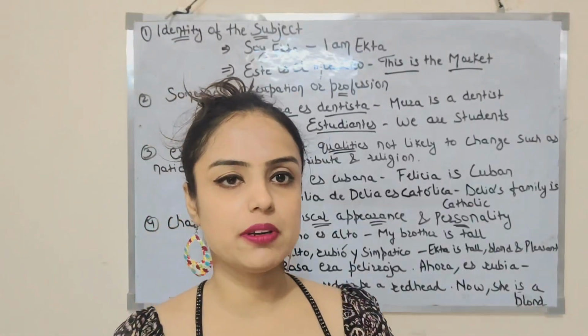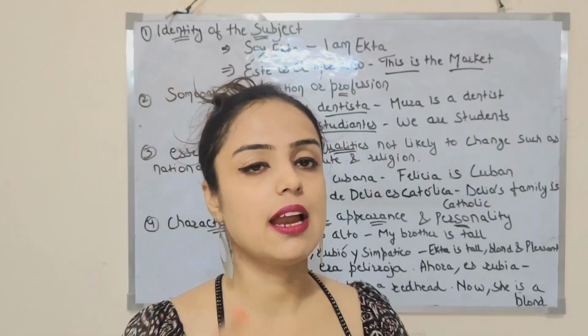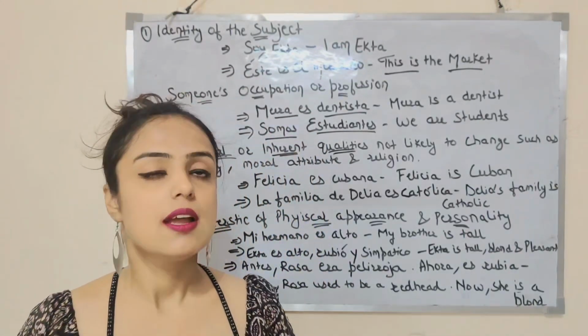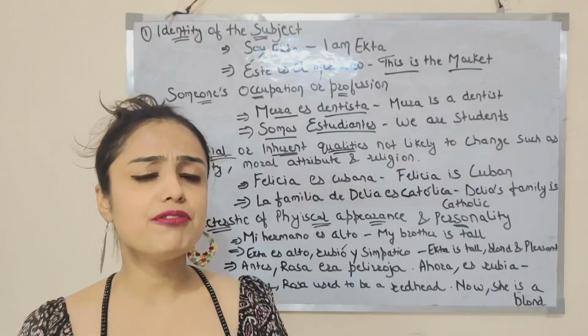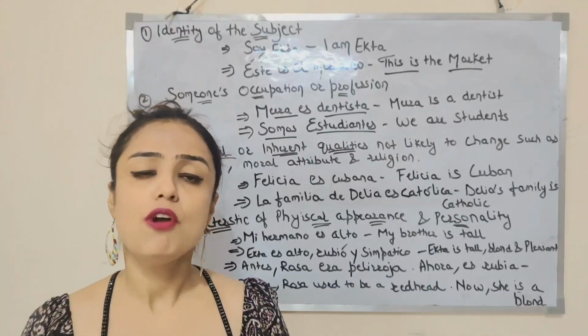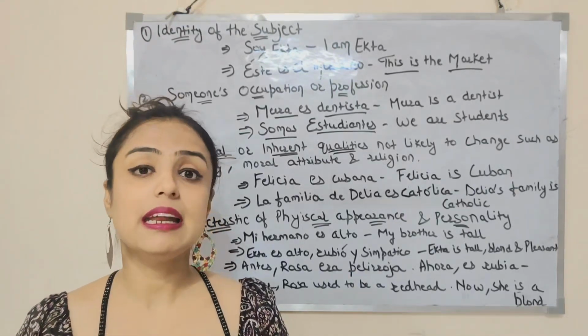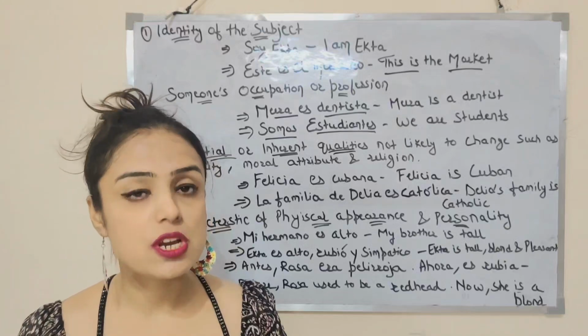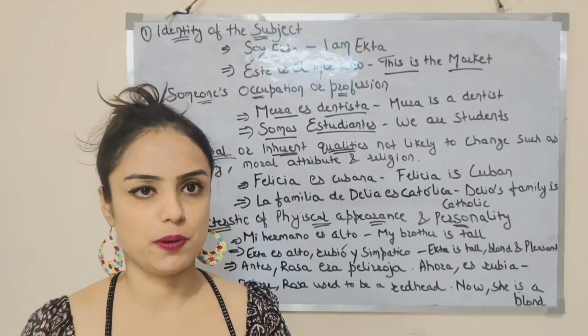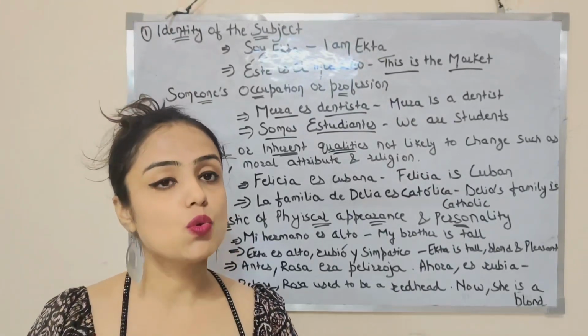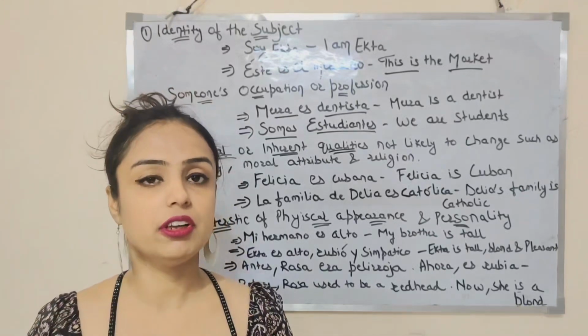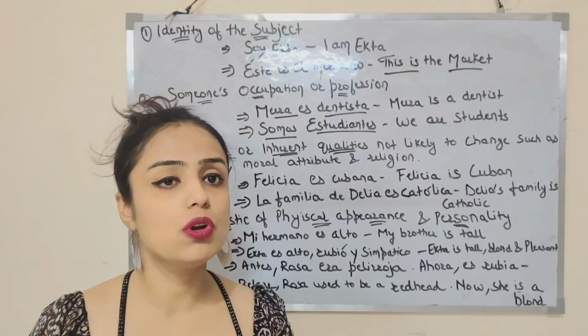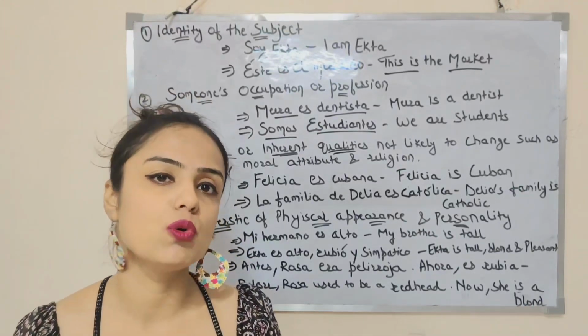Eres un buen estudiante. You are a good student.